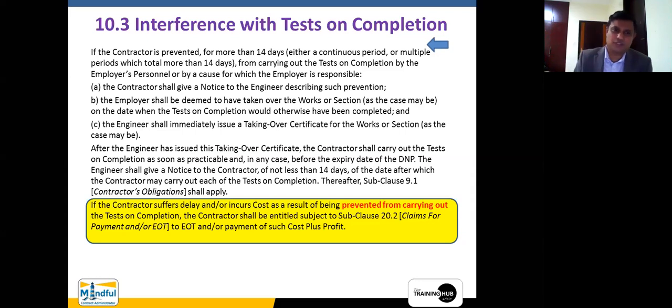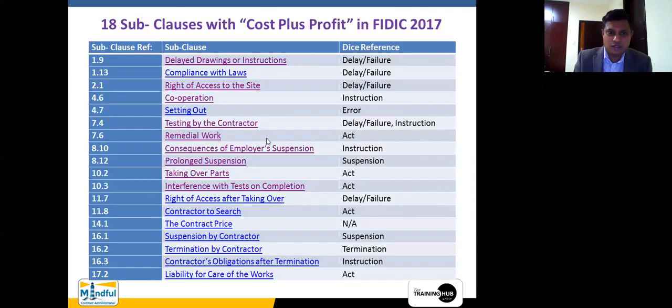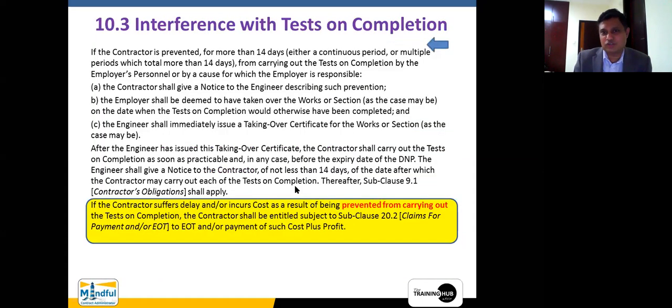Again, it says responsibility, right? Now, when you move into that one, you can say interference with the test on completion is also an act. Okay, it is not an instruction, it is not a delay, it is not a default, something else, but it is an act.